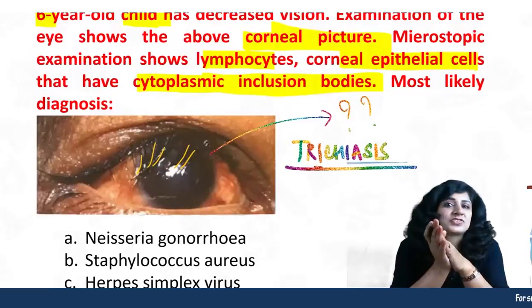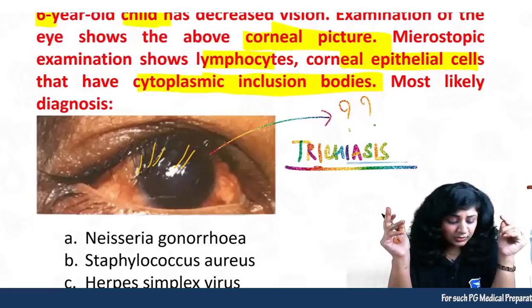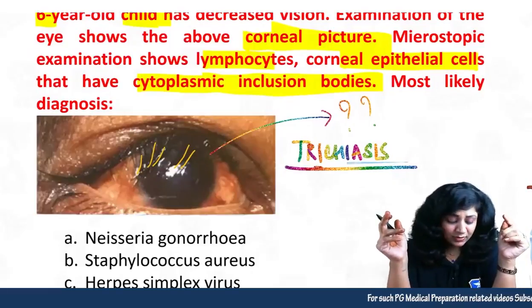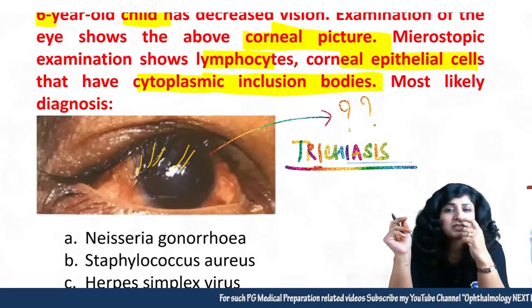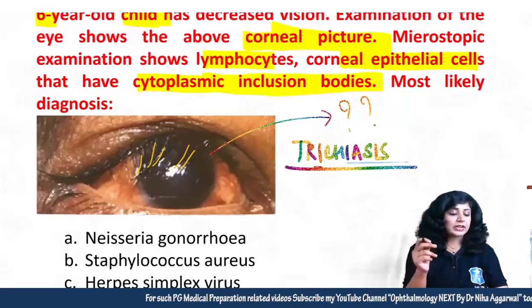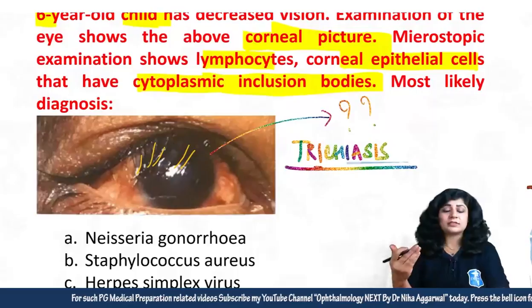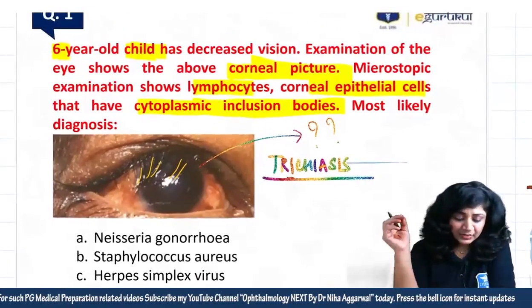And where do you get this trichiasis? Your options are Neisseria gonorrhoeae, Staphylococcus aureus, herpes simplex virus, or Chlamydia trachomatis. What is your answer? Quickly answer, we have to run fast here today.